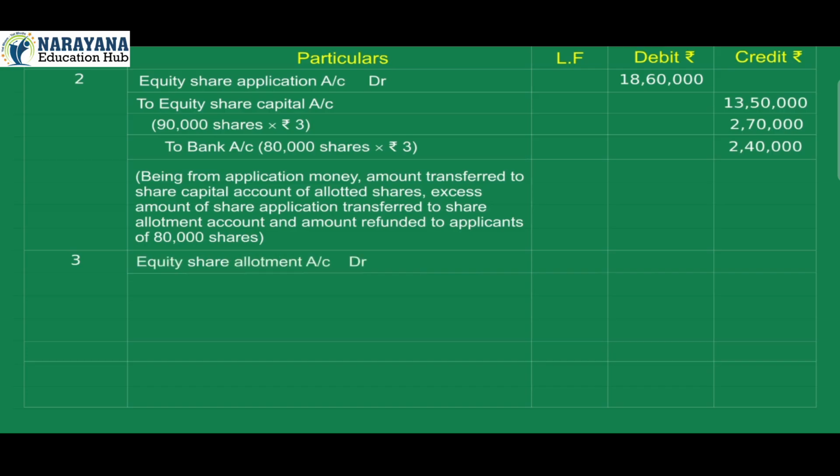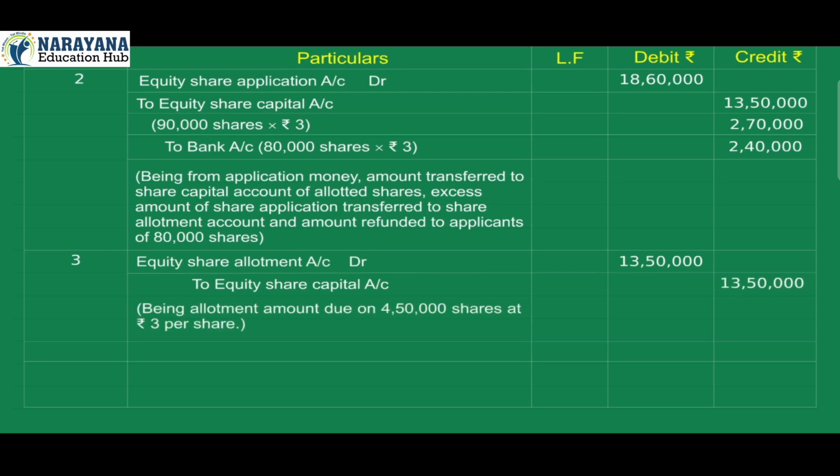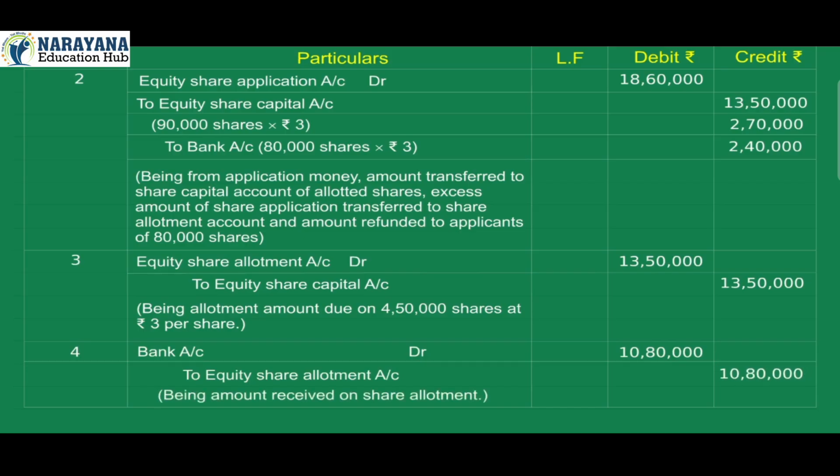3. Equity share allotment account debit 13,50,000. Equity share capital account credit 13,50,000. Being allotment amount due on 4,50,000 shares at ₹3 per share. 4. Bank account debit 10,80,000. Equity share allotment account credit 10,80,000. Being amount received on share allotment.